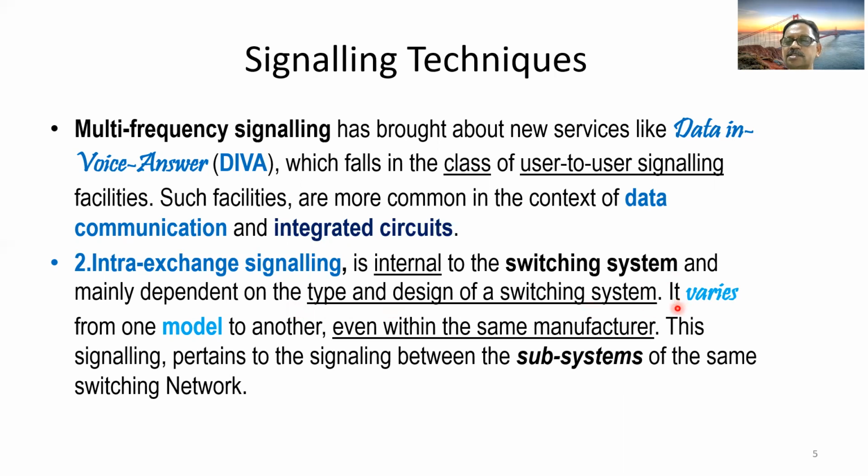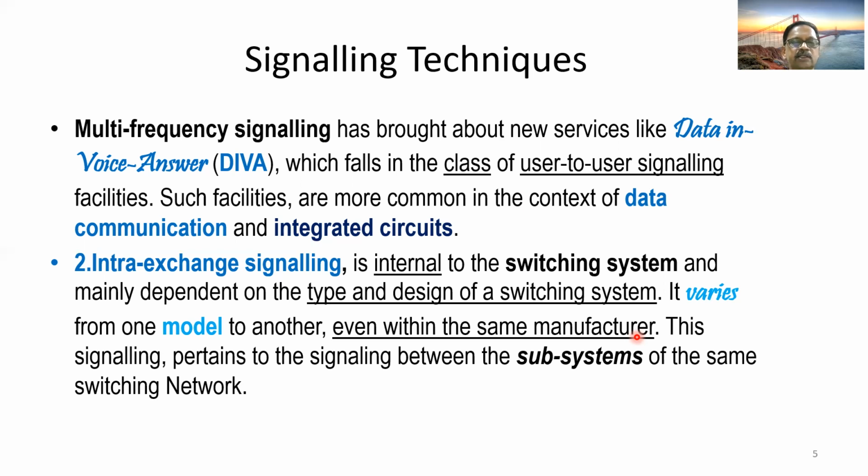Let us go through the contents. It varies from one model to another, even within the same manufacturer. Let us assume you have a Siemens switch. So you have model 1 at one place and model 2 at another place. The design and the intra-exchange signaling varies between these two versions. It depends upon the model. Though the manufacturer and supplier is the same company, it depends upon the model and type of the exchange.